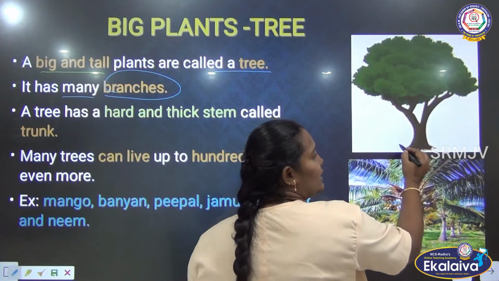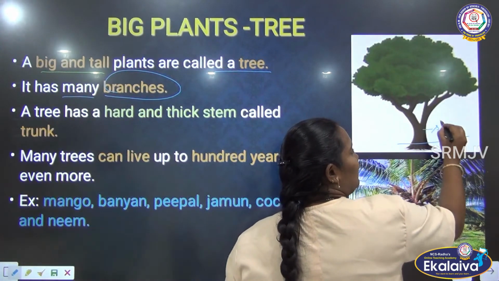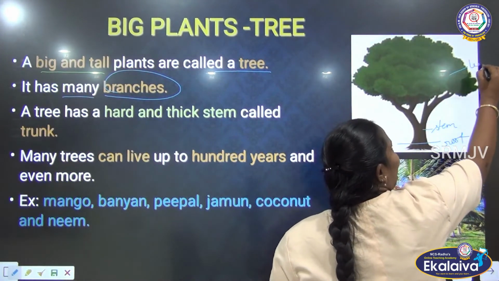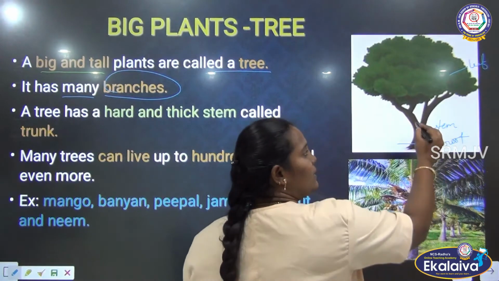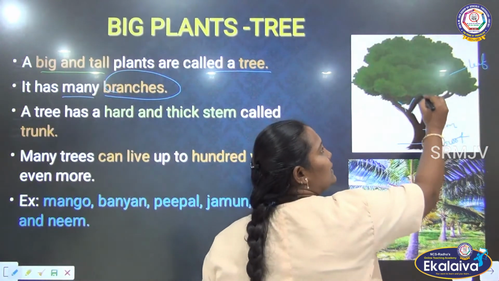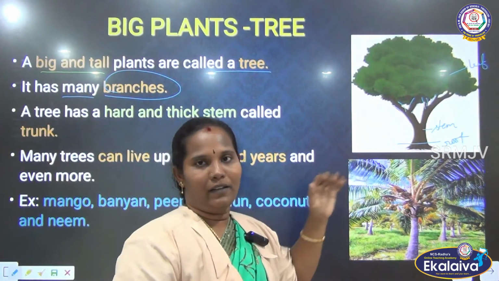Actually, this is the root part. This is the stem. And then this is the leaf. You know that, usually. See, the stem has many branches, here we can say. This is the branches. Many branches are there in the tree.